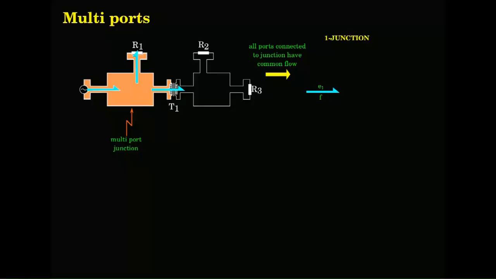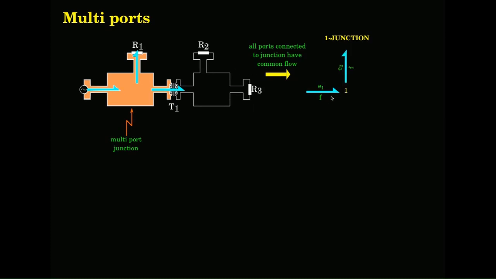One junction represents where all flows are the same. 0 junction would represent where all efforts are the same, dual. Okay. So, the 1 junction we will represent this part. There is something here coming into the junction, energy.